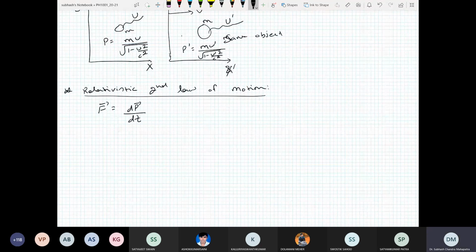That's the second law of motion. But now in Newtonian mechanics, the p vector is just m u vector. In relativity, this is not the case. This is d by dt of gamma m u vector. Let us calculate this one.